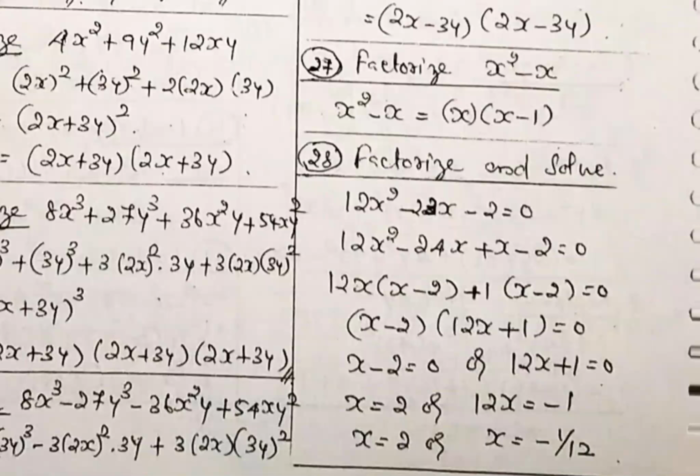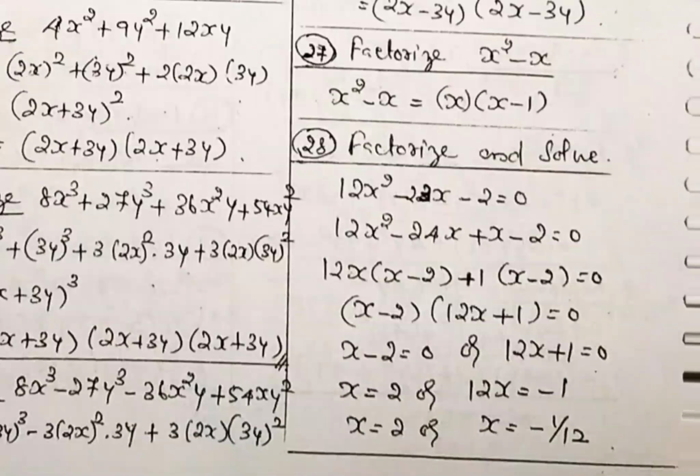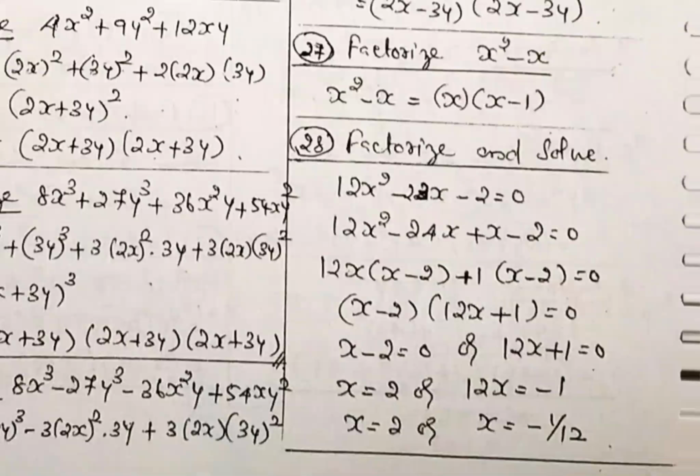Problem number 28. Factorize and solve. 12x square minus 23x minus 2 is equal to 0. As usual, you select a number. 12 and minus 24 plus 1 is the number selection. If you are adding, you will get minus 23. Multiplying, minus 24 is required. As usual, 12 you move to the right hand side, 12 into 24.